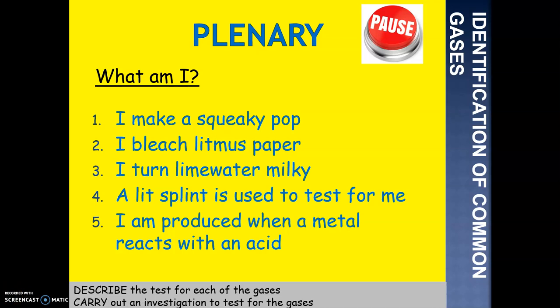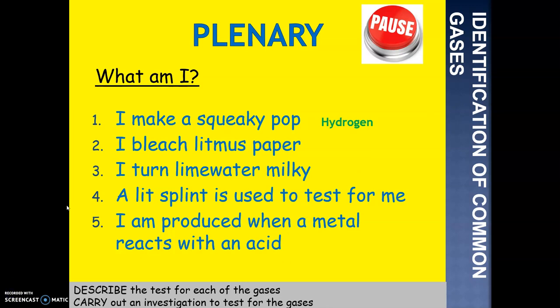Okay, you're 4 minutes up there now. Can you please make sure you've got a green pen or another coloured pen and pencil to self-test these, and then that will be the end of this learning enhancement session. So: I make a squeaky pop. That squeaky pop, so what type of gas is it? Hopefully you got that it is hydrogen. Excellent. Hydrogen, give yourself a mark for that. Obviously a lit splint is put into the gas, and if hydrogen is present, it makes a squeaky pop sound.